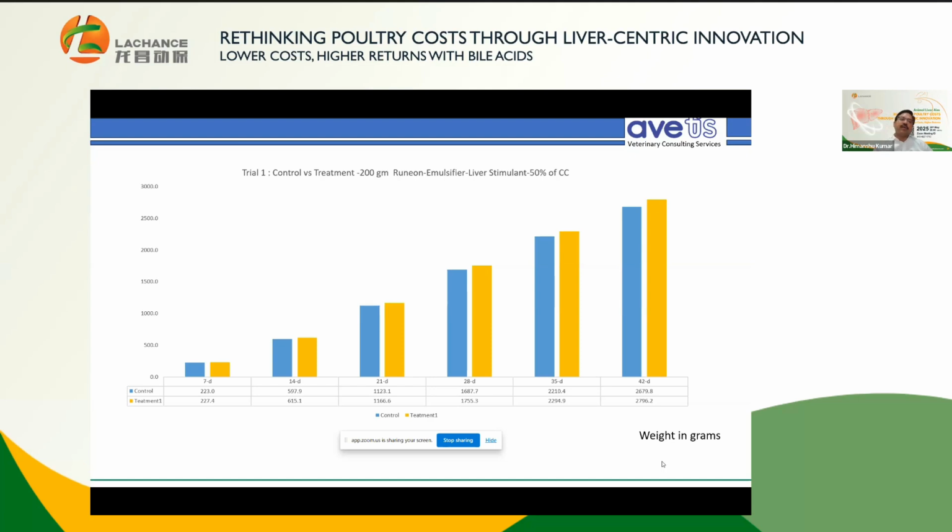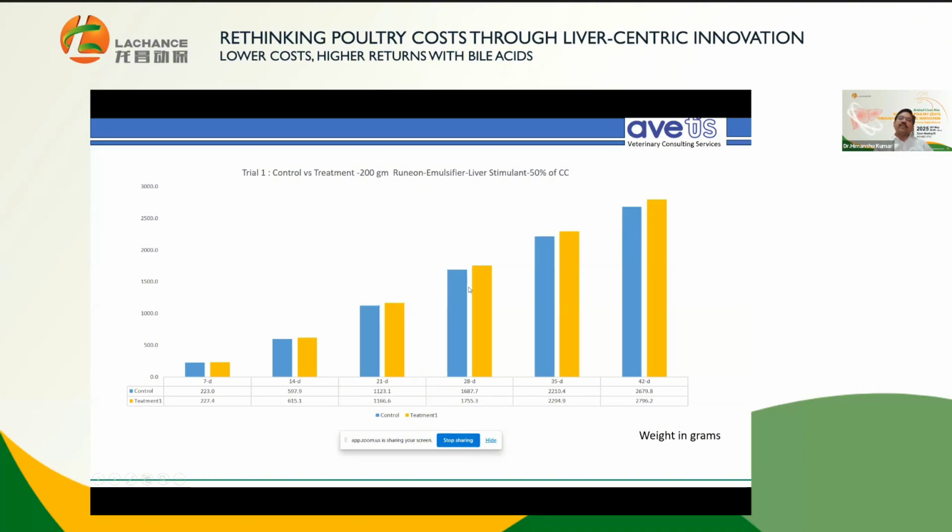And you can see, right from 7 days to 42 days, in the treatment group 200 grams of Runion was used, the liver stimulant was removed, and choline chloride was reduced by 50%.